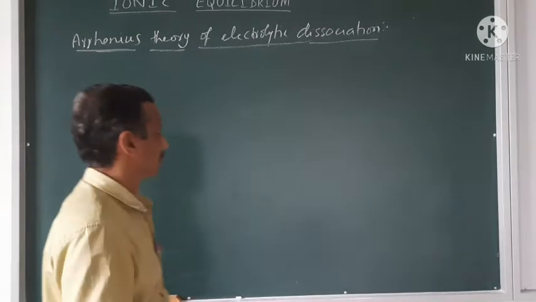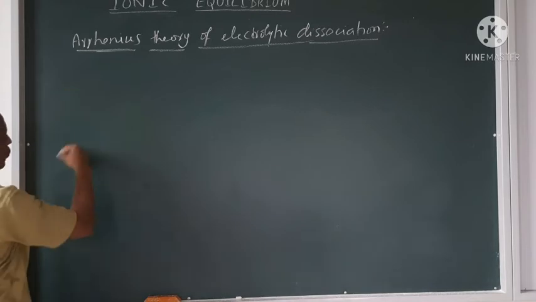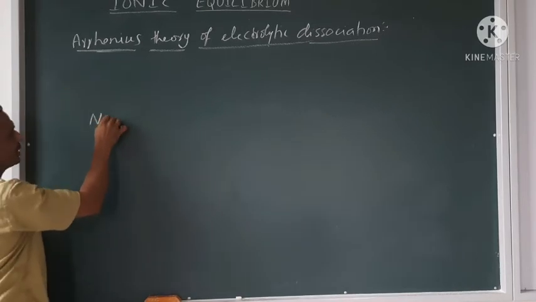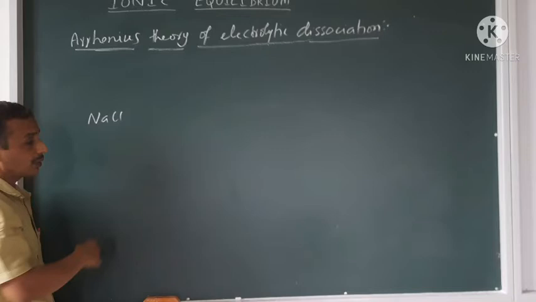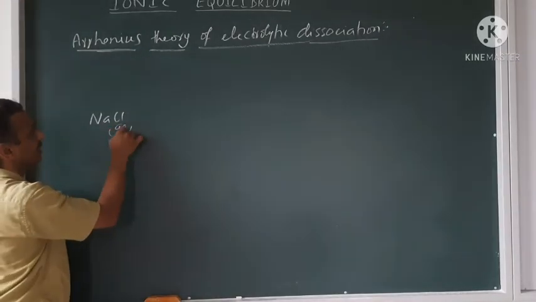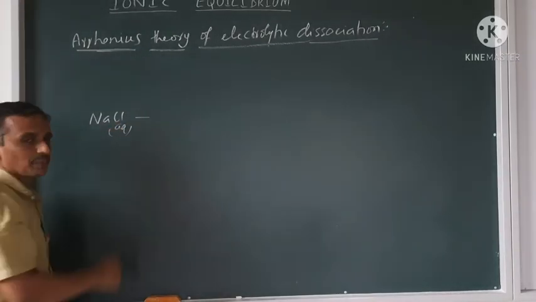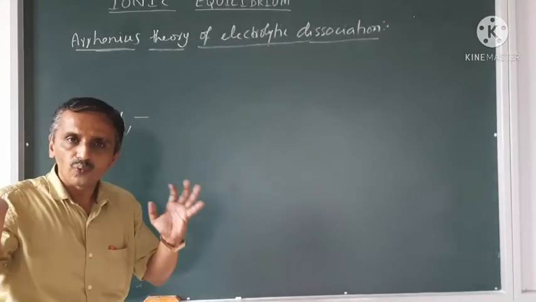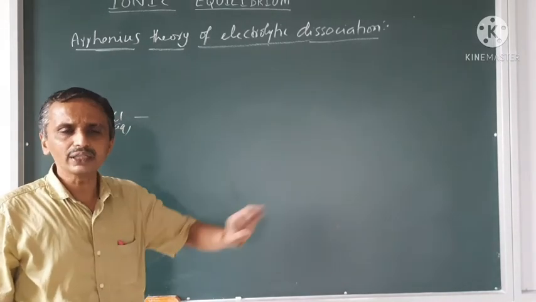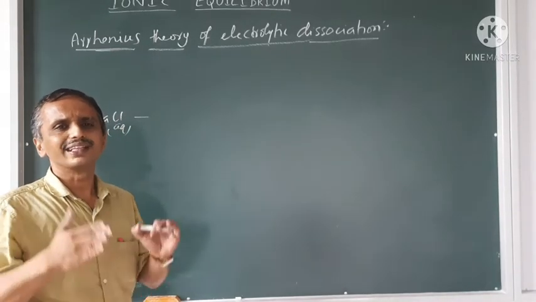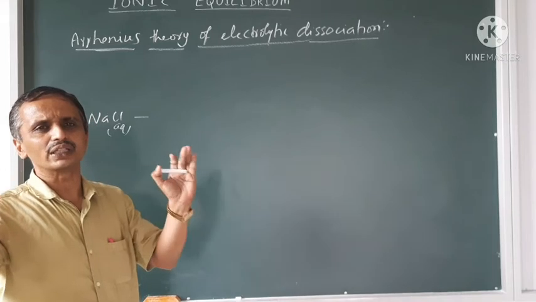Okay? Now, NaCl. What is happening here? NaCl, when put into the water, becomes aqueous NaCl. And remember, when the electrolyte is dissolved in water, they spontaneously ionize.